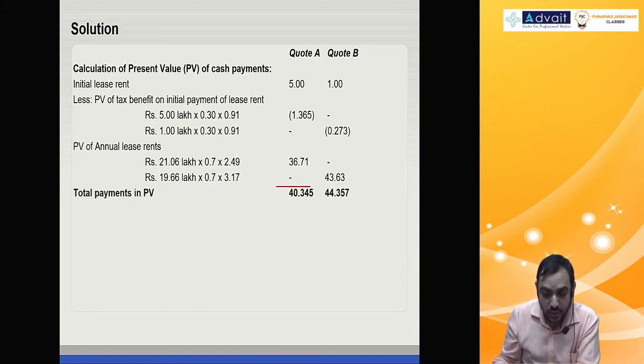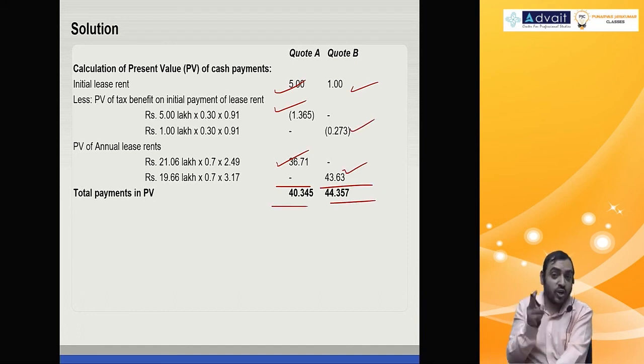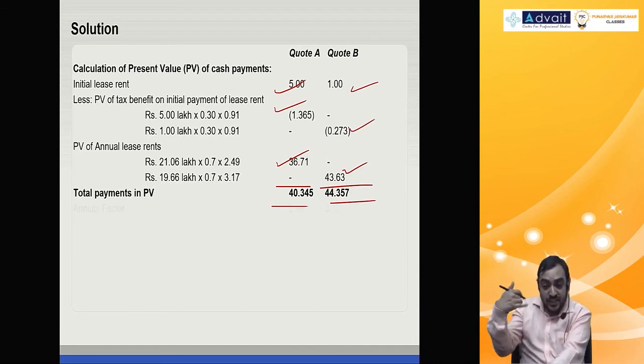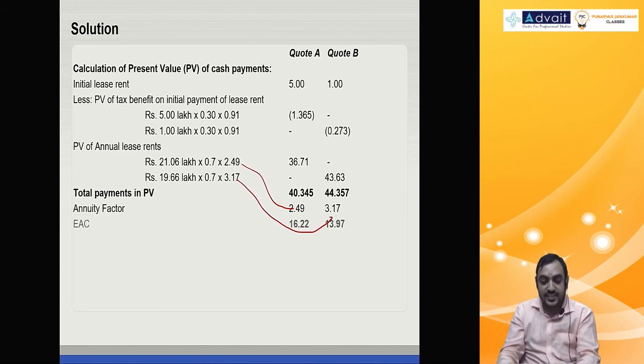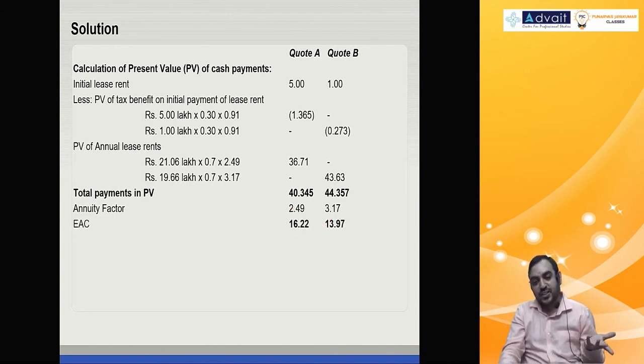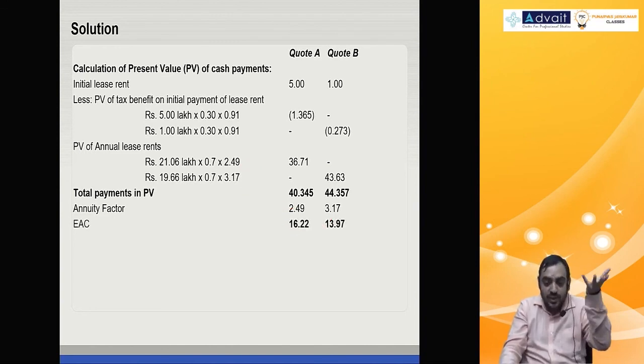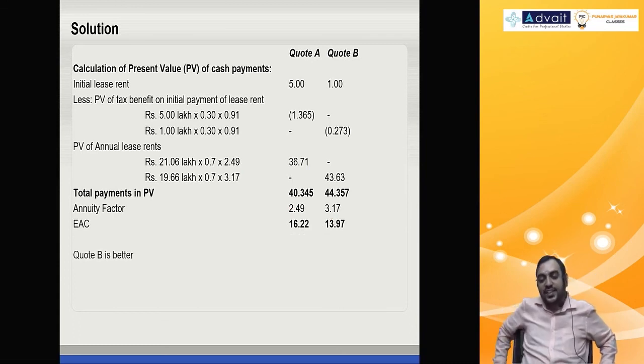So you do the present value: 5 minus 1.365 plus 36, 1 minus 0.273 plus 43. You get these two numbers. This cannot be used for direct comparison. Divide by the respective annuity factor, 3 years annuity factor and 4 year annuity factor. You get EAC. Then you choose whichever is cheaper, EAC cost. So quote B is cheaper.